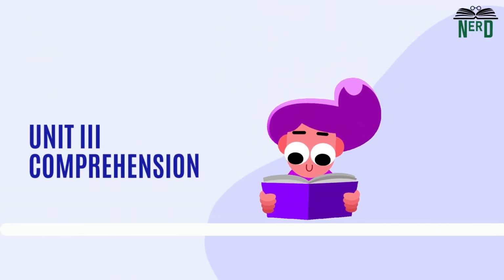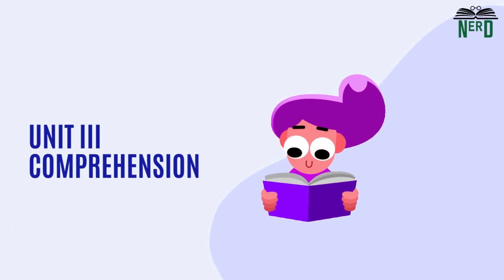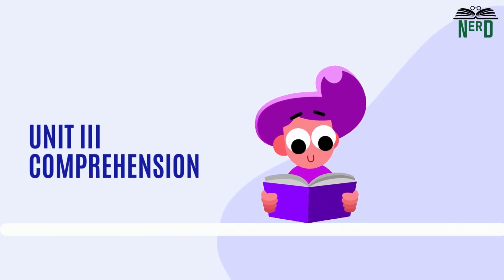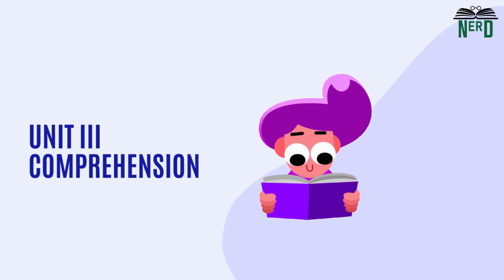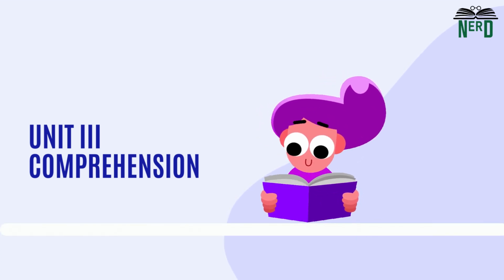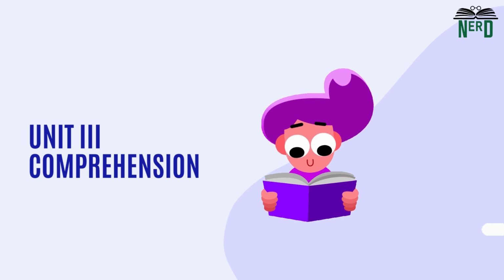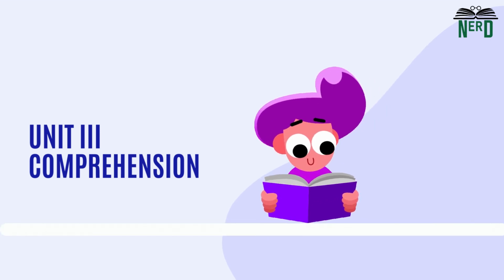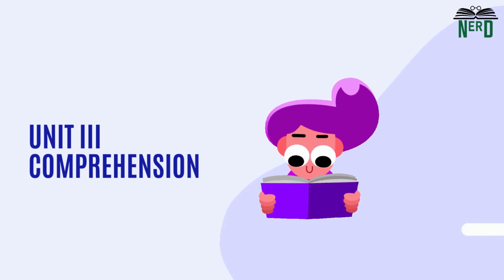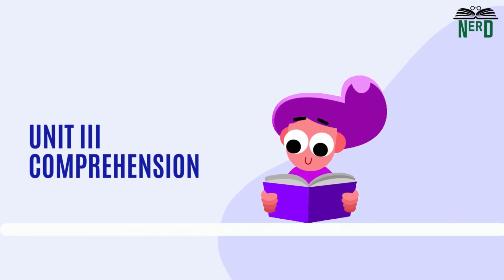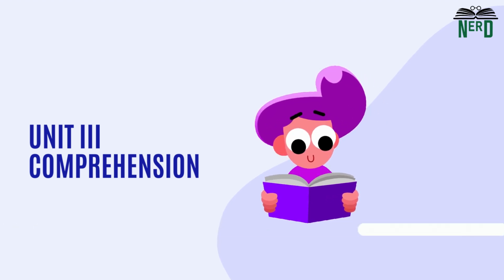Unit 3 is mostly based on reading skills. You will be given a passage, and based on that, they will ask questions. So in this unit, you should know how skimming and skipping work. We have an extensive collection of different types of paragraphs to exercise, which you can find in our rapid-fire program.